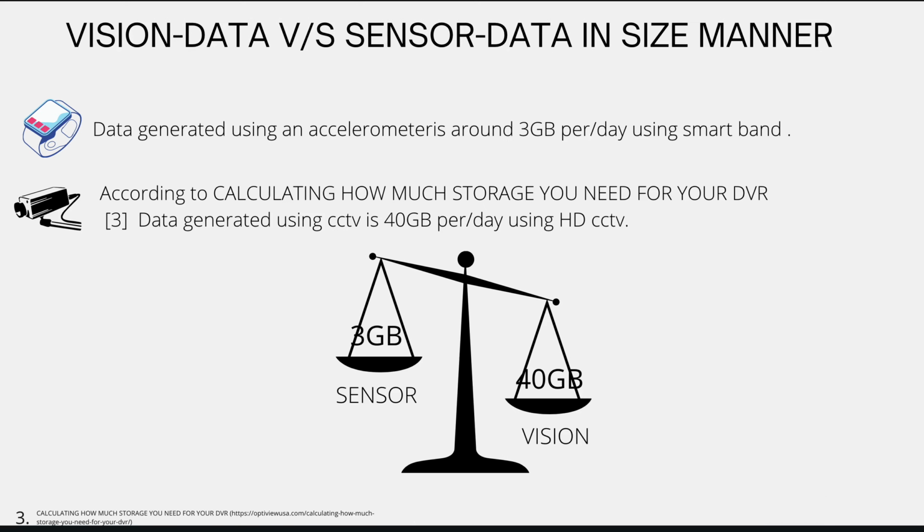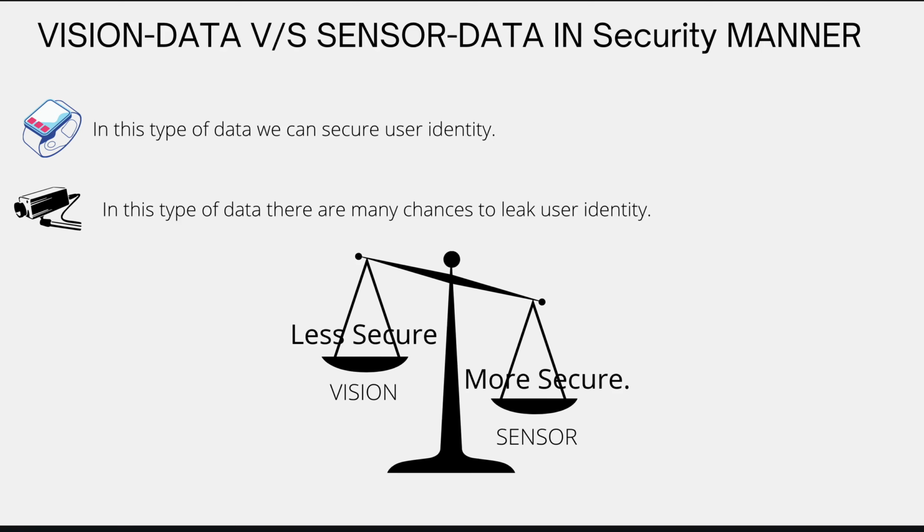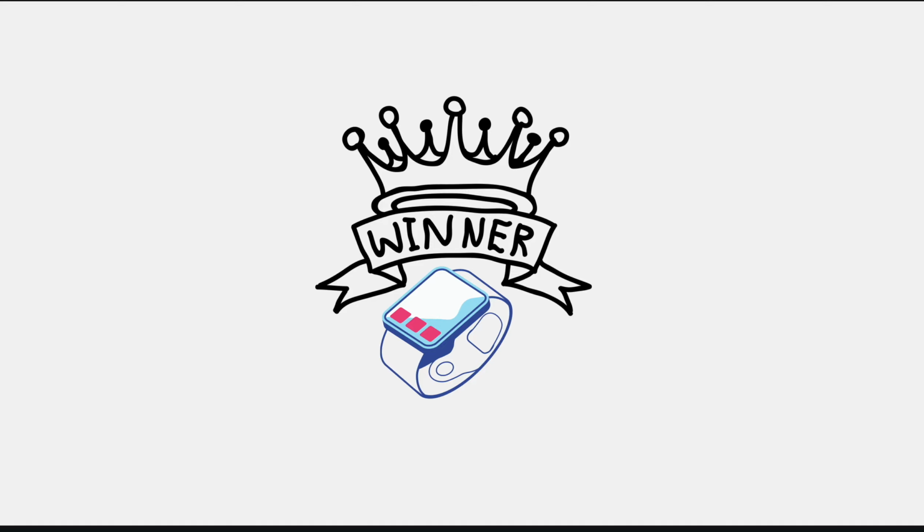That's why we choose the sensor data. Now, second comparison: data generated through the accelerometer is around 3 GB per day, and through CCTV it is 40 GB per day. Here we consider HD CCTV. Third, with sensor data, user identity will be secure, while in video, the user ID can be leaked. So we choose the sensor data over the video data.